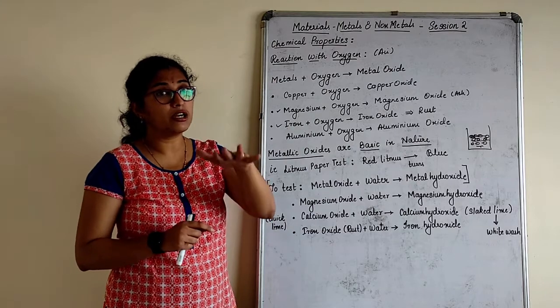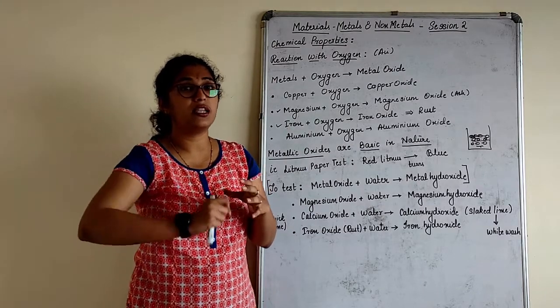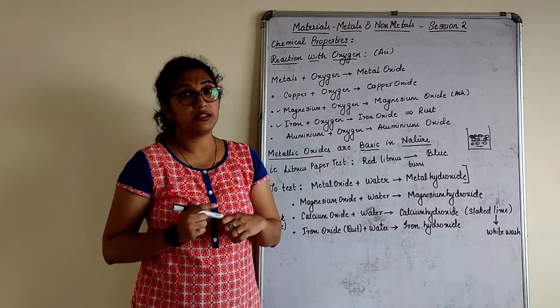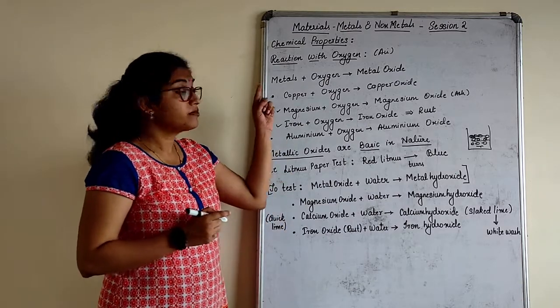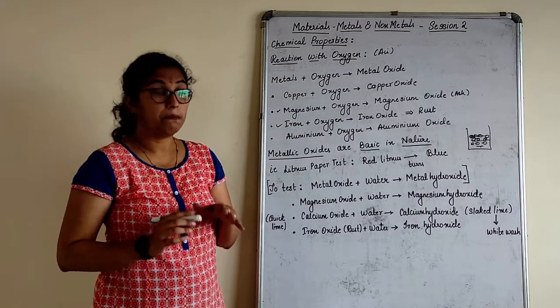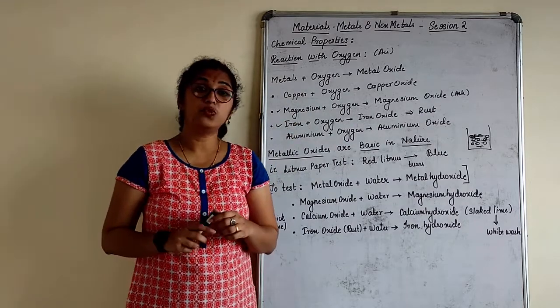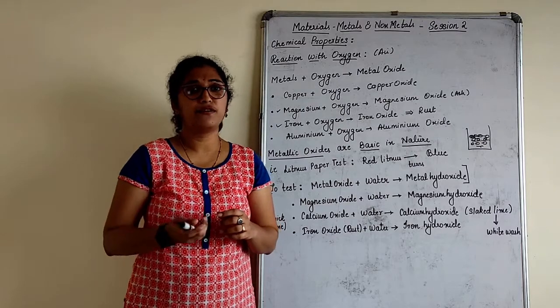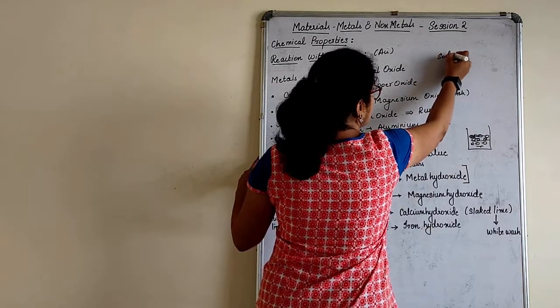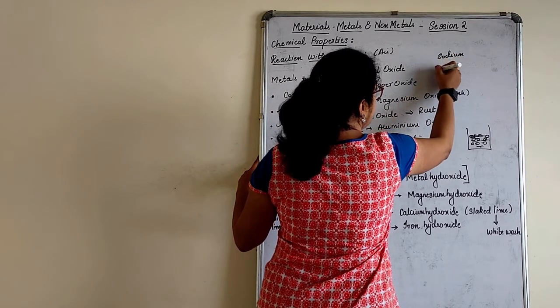Only because bottom category metals, that is gold, silver, platinum, do not show any reactions. That's the only reason. But there are some metals which are very reactive. For example, sodium and potassium.